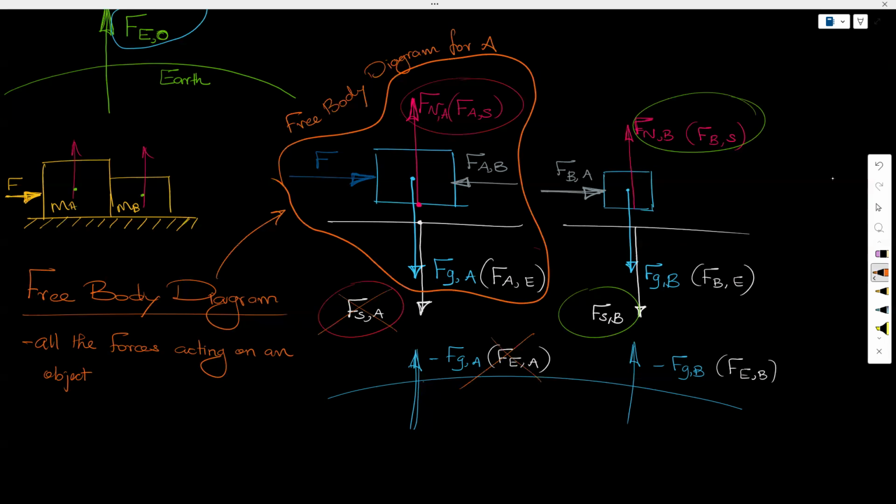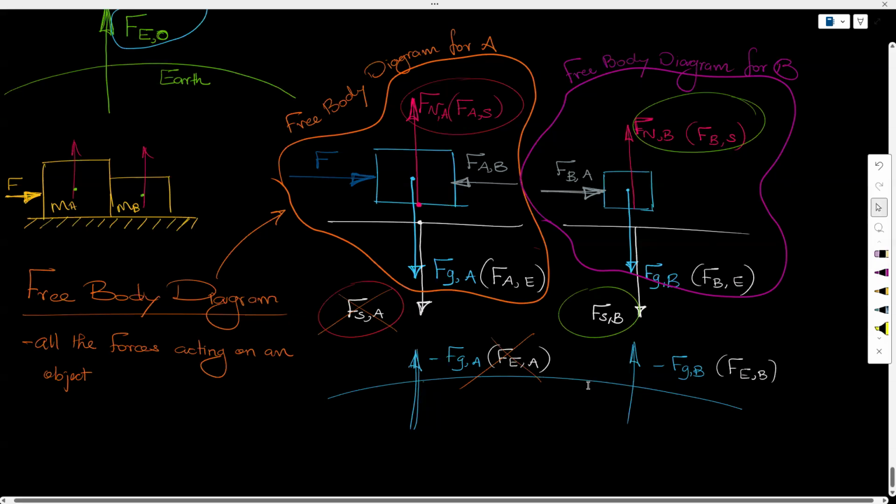Similarly, for B, we have to include this and this. So that is your free body diagram for B. Okay. So a free body diagram should have all the forces acting on that particular object, right? So if I ask you to draw it for A, you only draw it for A. You don't need to draw it for B. Okay. Any questions up until this point?